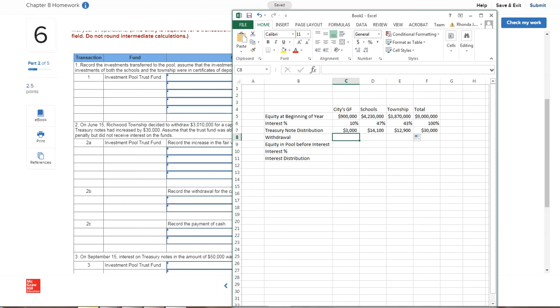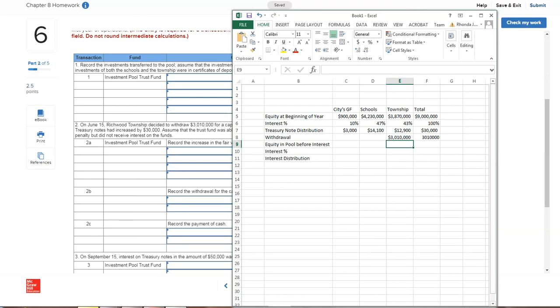Then in number 3, you're going to look on page 326. In number 4, you're going to look on page 328. And then in number 5, we have undistributed earnings on pooled investments. And again, we're going to need this chart. And so we've got this withdrawal that we just talked about. And that's a total of all the withdrawals. There was only one. I'm going to show it to you that way.